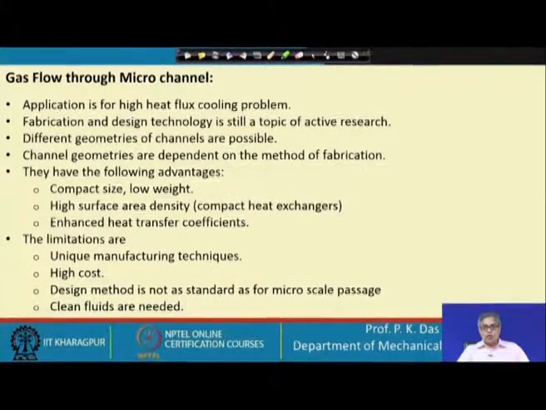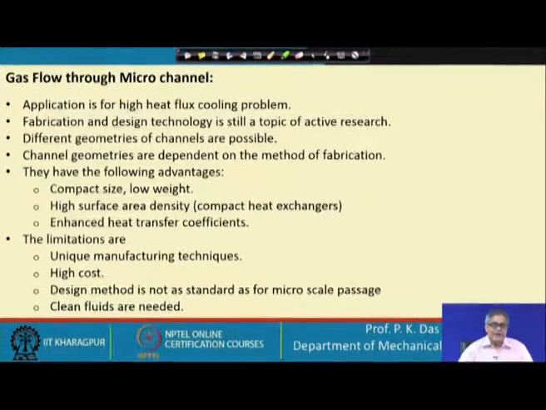For handling low volume flow rate of fluid, we may have a unique design of heat exchanger that need not have a very high heat transfer coefficient, but in most of the cases the heat transfer coefficient is also high. There are certain limitations. What are the limitations? Unique manufacturing techniques are needed. We are going to spend some time on manufacturing techniques.